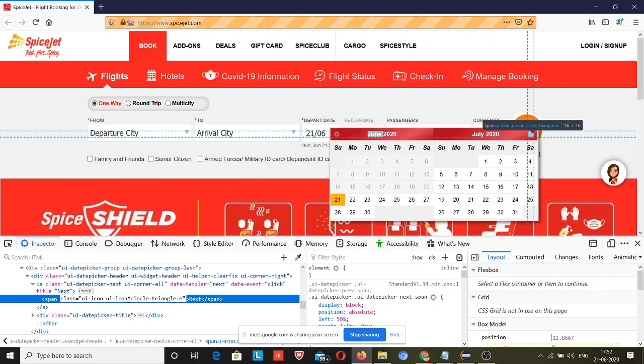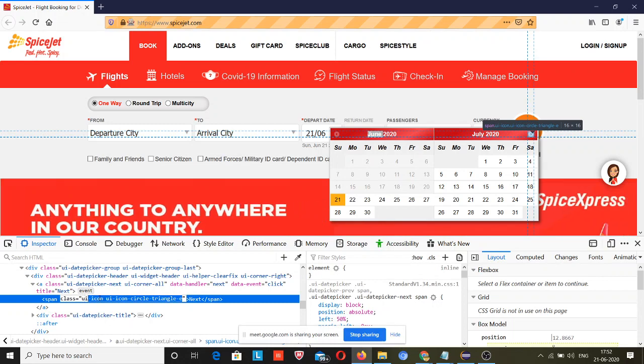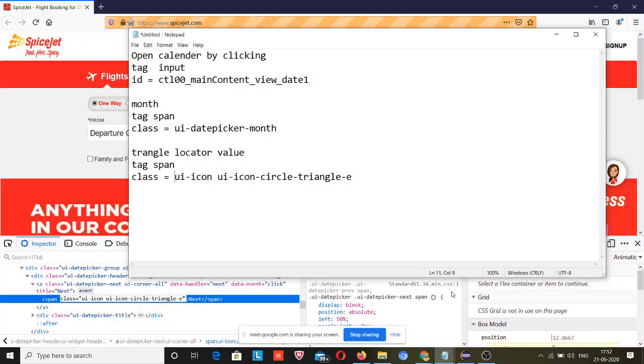Okay guys, so note this point for your reference in future. Nobody had told me this, I am telling you from my experience. So this is very helpful for you. I have noted this one down.